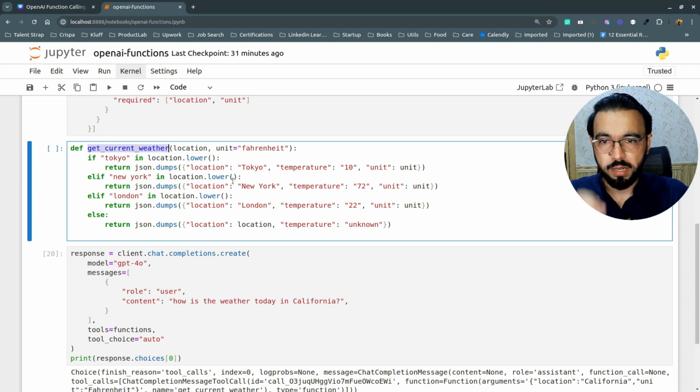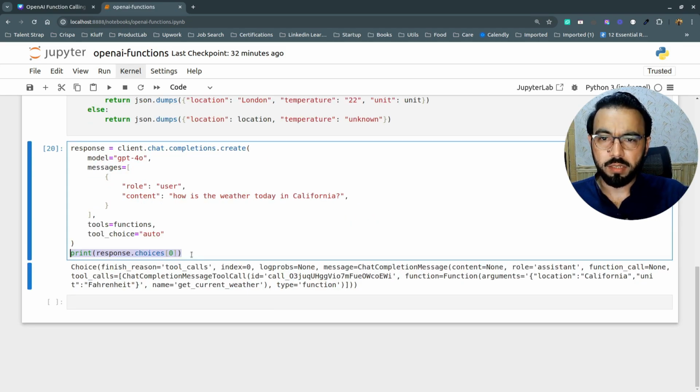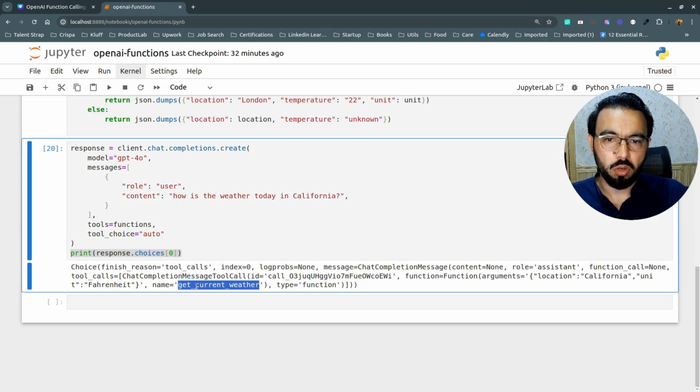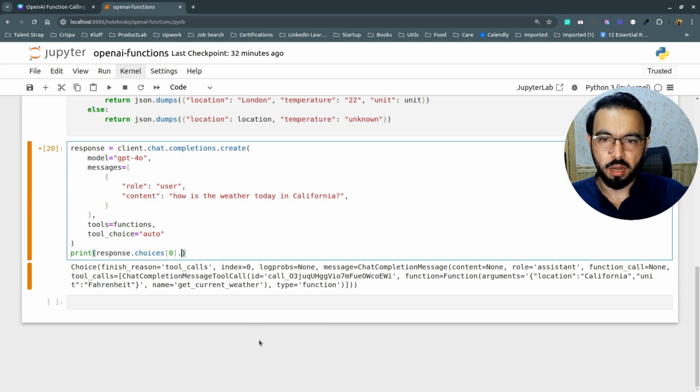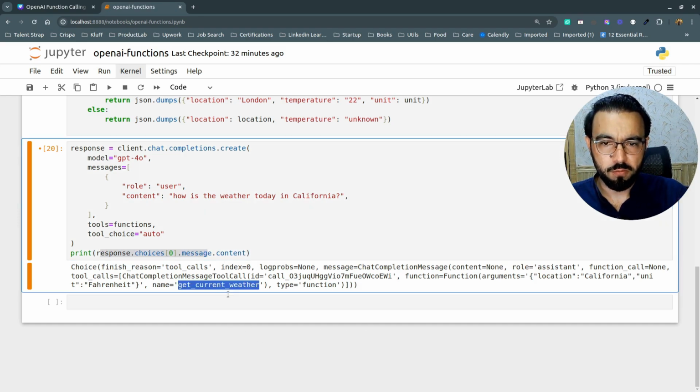But just to save us on time, I'm just defining a dummy function here, and based on any city you are passing, it will return you the weather report for that city. And the other thing I'll need to do is that whenever the GPT model responds that I need to call this function, instead of getting the actual text response like message.content, I'll first check whether the GPT model wants to call this function or it has a text-based response.